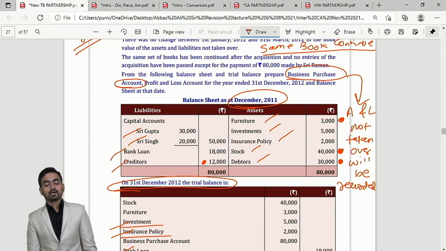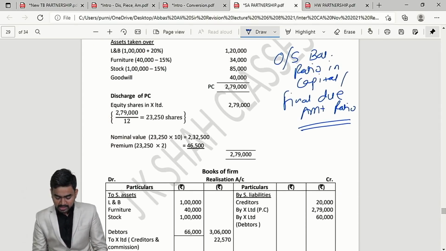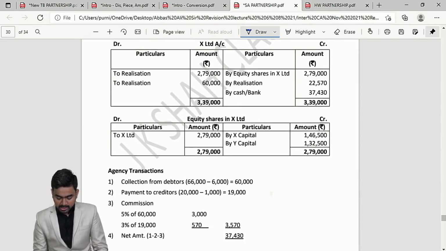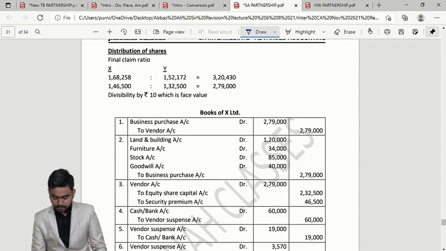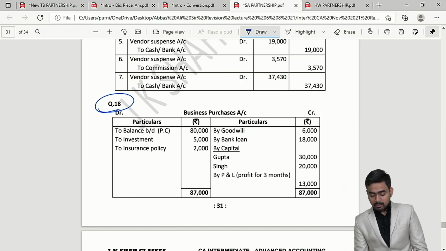Is it clear? Assets and liabilities not taken over will be recorded. I can show you the solution for this as well. Please check on the screen, my dear students. Question number 18. Business purchase account record what? Assets and liabilities not taken over by Raman.